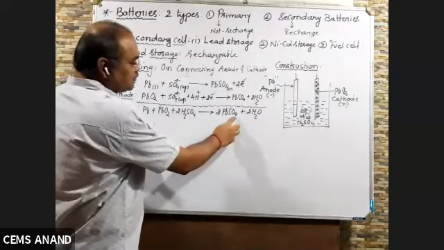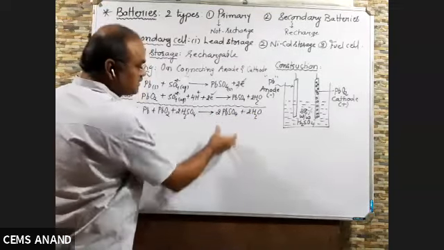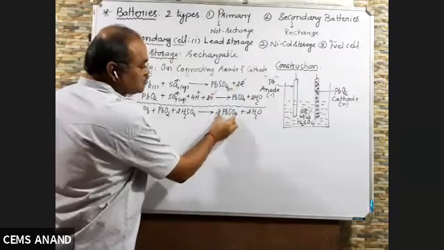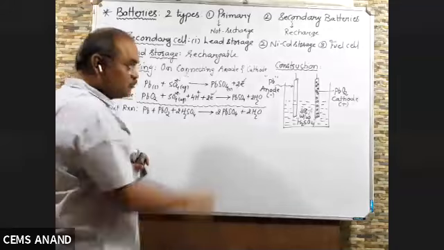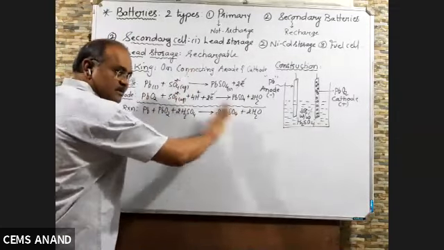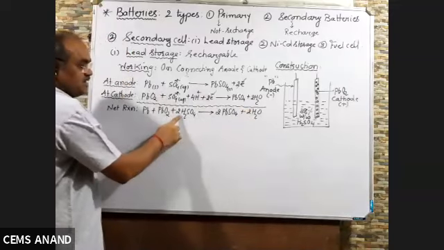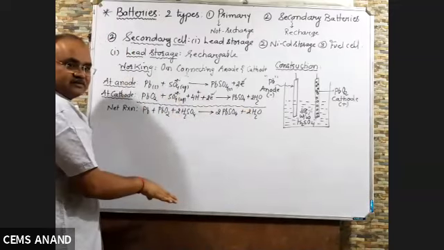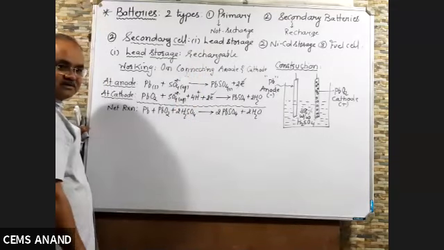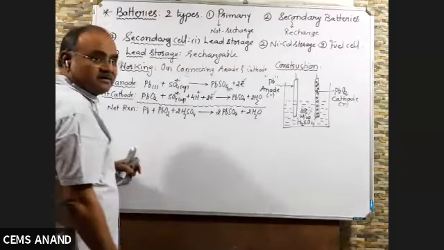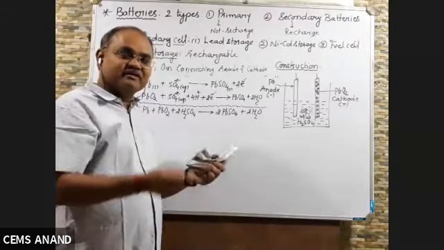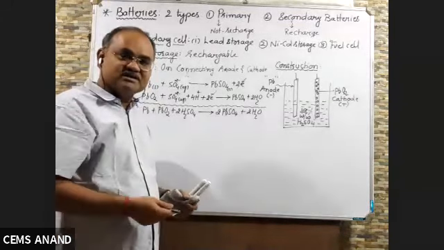And they are asking you what is accumulated in the cell reaction. Accumulated means what gets collected? PbSO4 is being accumulated, and both play an important role. During discharging, when the cell decreases, the density of H2SO4 decreases. Simultaneously, PbSO4 increases. Now, whenever batteries are being discharged, suppose you are driving a car and the battery of your car is discharged, what do you do?